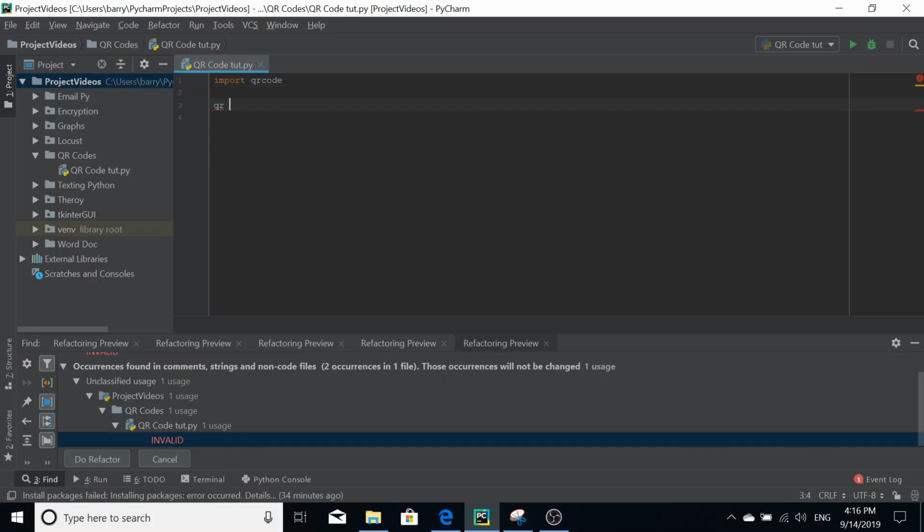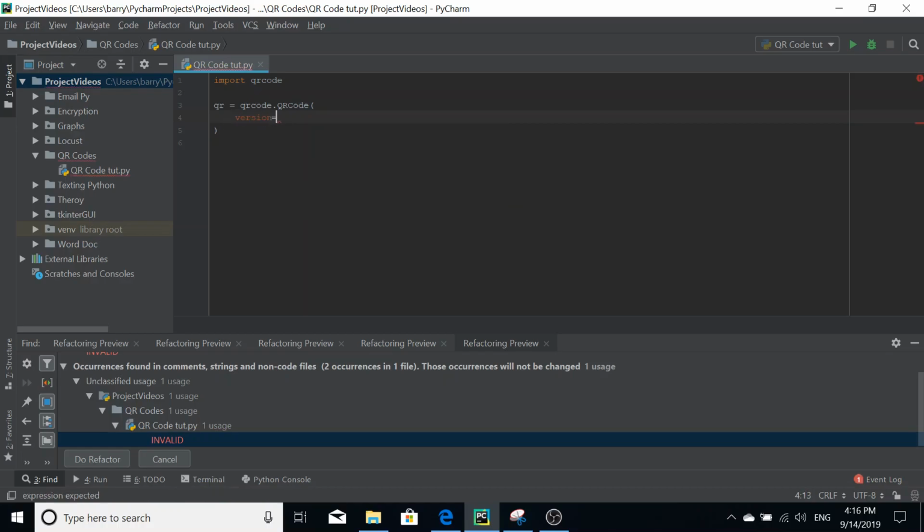defining our class for the QR code. So again, setting the class as a variable, so qr equals qrcode.QRCode. Okay, so in here we can put in multiple parameters. The first one we can put in is version.